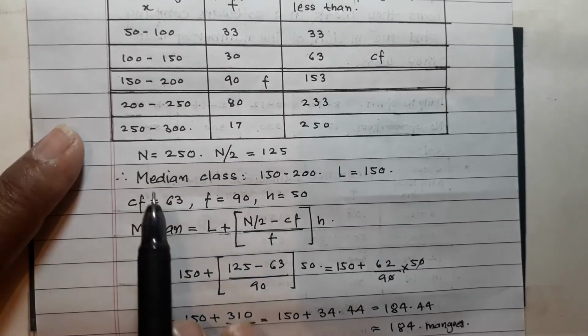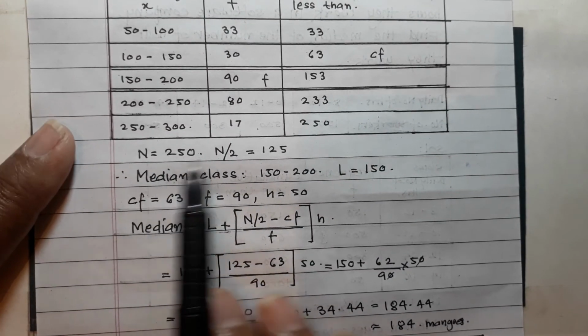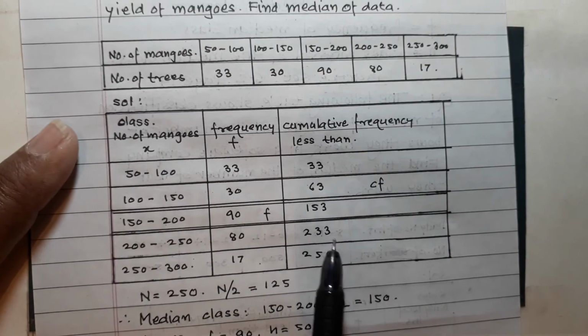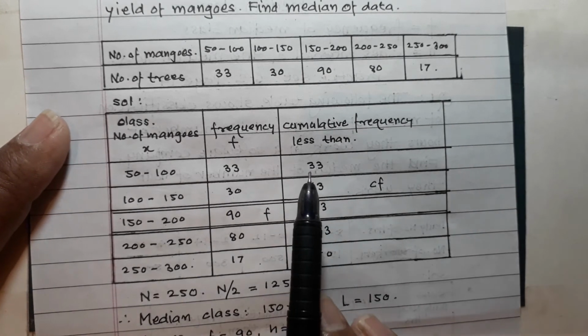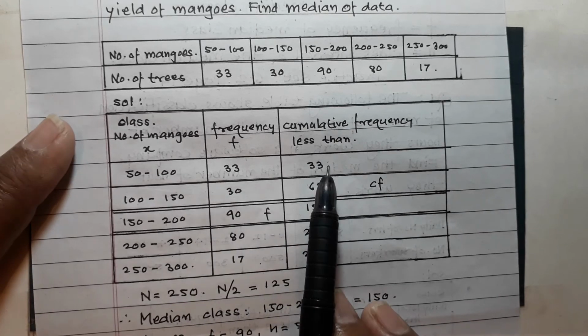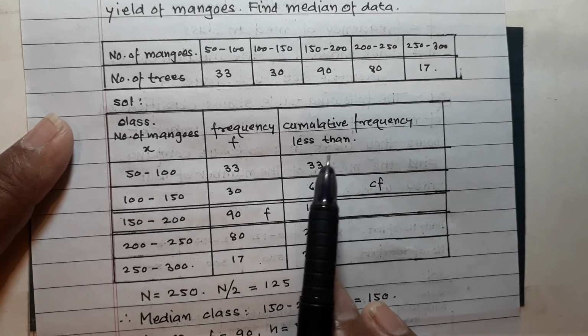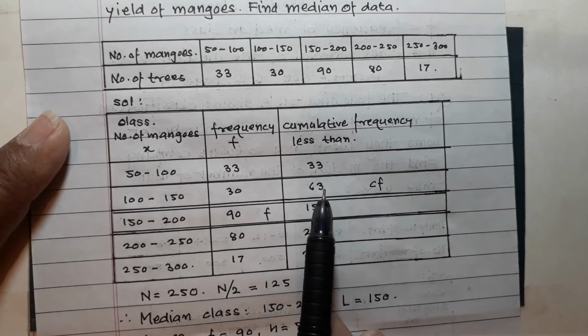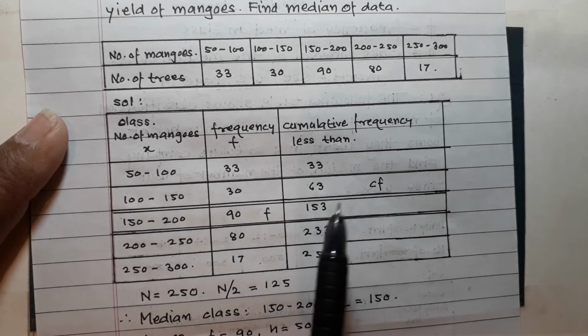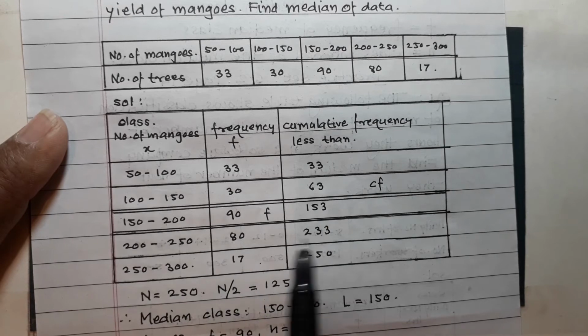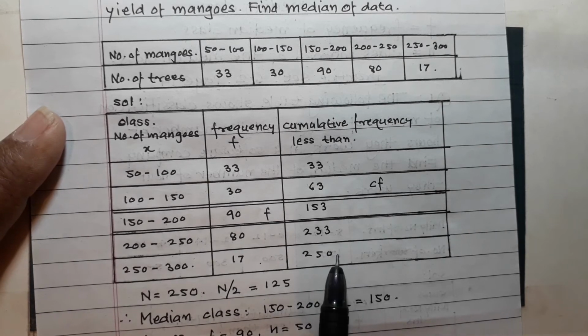Then first find n by finding the cumulative frequency. First write down 33 as it is, then 33 plus 30 is 63, 63 plus 90 is 153, 153 plus 80 is 233, 233 plus 17 gives you 250. So your n is equal to 250.